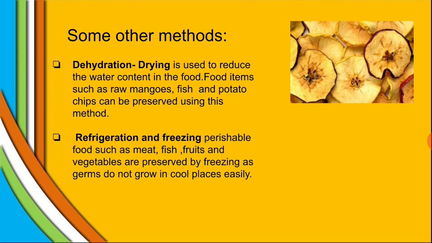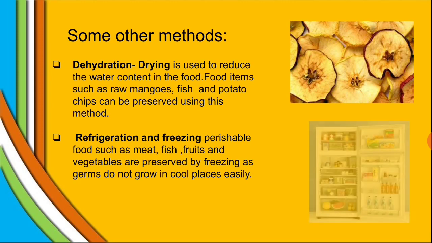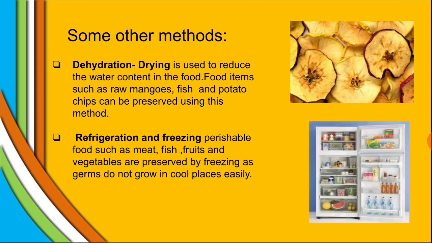The most commonly used method is freezing. Every time your mother says that a particular curry should be kept in the fridge to prevent spoilage. Why? Because perishable food such as meat, fish, fruits and vegetables are preserved by freezing. One question also comes to your mind: why do we keep it in the fridge?